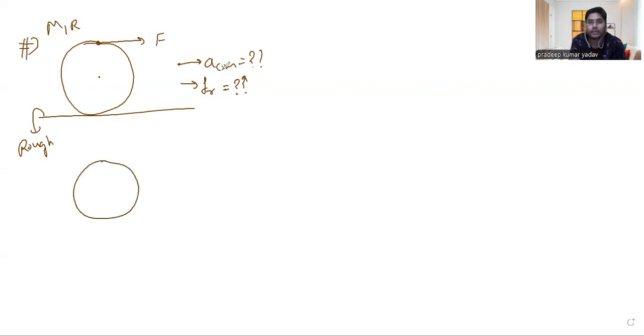Because we have to calculate acceleration in horizontal direction, I will be concerned with the forces in horizontal direction. In vertical direction, normal reaction and gravity will act, right? So one force is present already, and the other force will be a contact force in the horizontal direction. That is only the friction, we can say. Normal reaction will be in vertical direction, right?